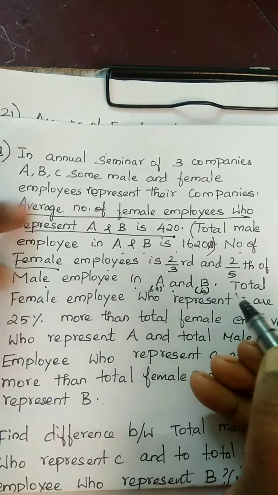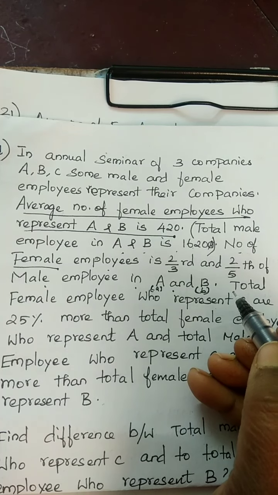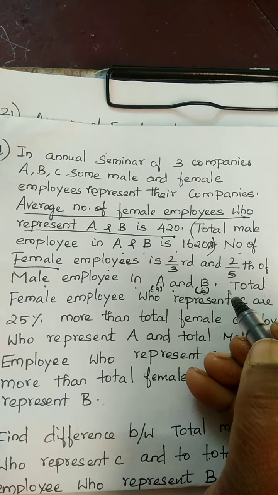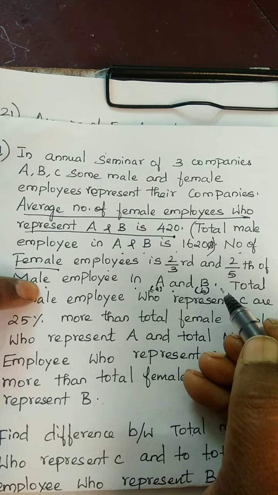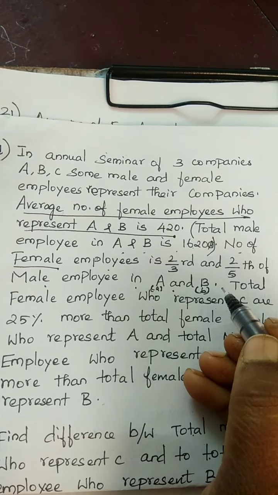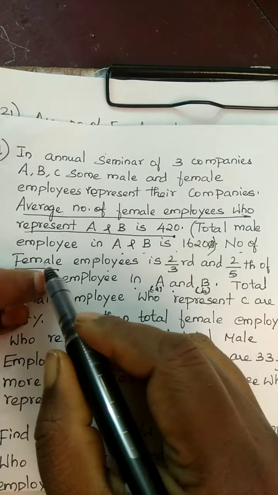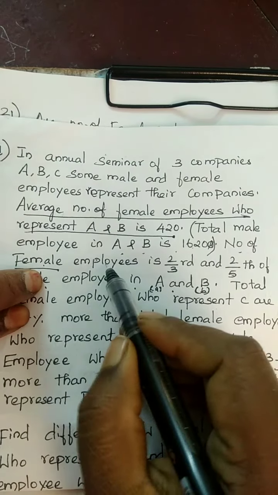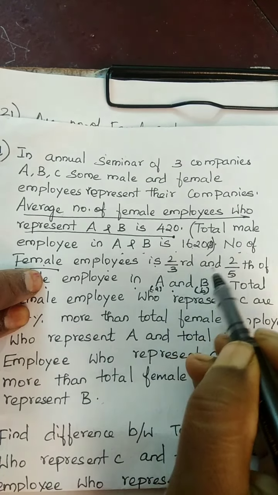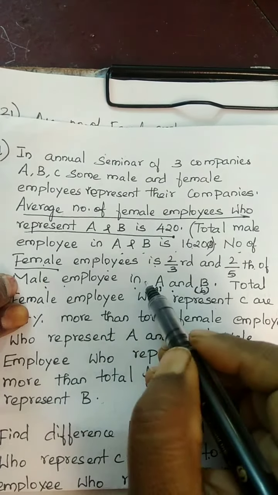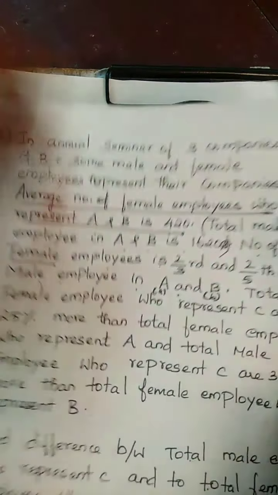We represent that capital A, capital B and capital C for male members are small a, small b and small c. For female only it's capital A, capital B and capital C. For male it's small a, small b, small c. Don't confuse it.